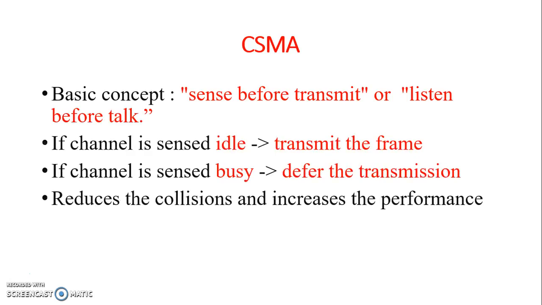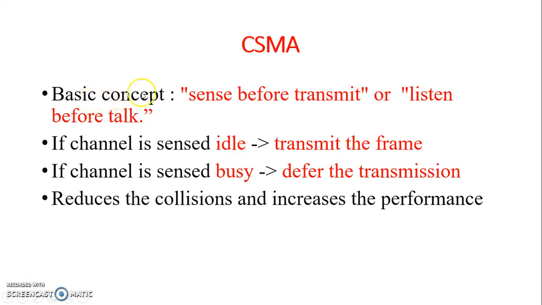So let's get started. Each node or station, before making its transmission on the media, senses the media before using it. By doing so, it reduces collisions, but not completely, and increases performance. That is, we can achieve better throughput by listening to the channel before transmitting a frame or packet.